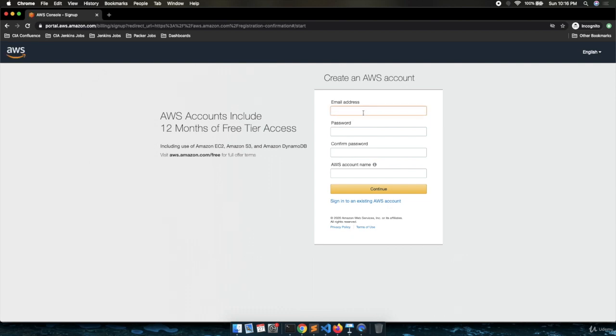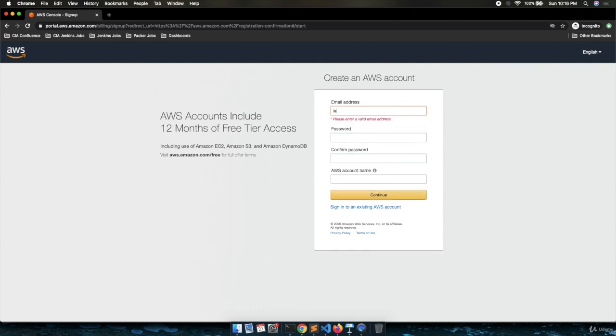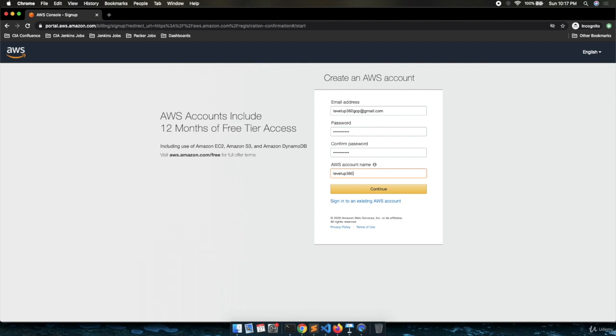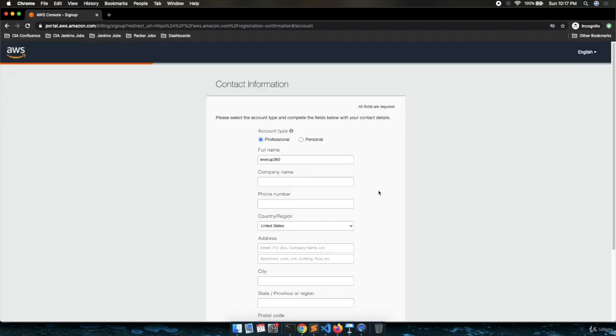You need to provide the email address, password, confirm password, and the AWS account name. So let me provide my details. In your case, you need to provide your details. So here we have provided our email address, the password, confirm password, and the AWS account name. Let's click on continue. Here you need to provide the account type, that is professional or personal. I will go with the personal option.